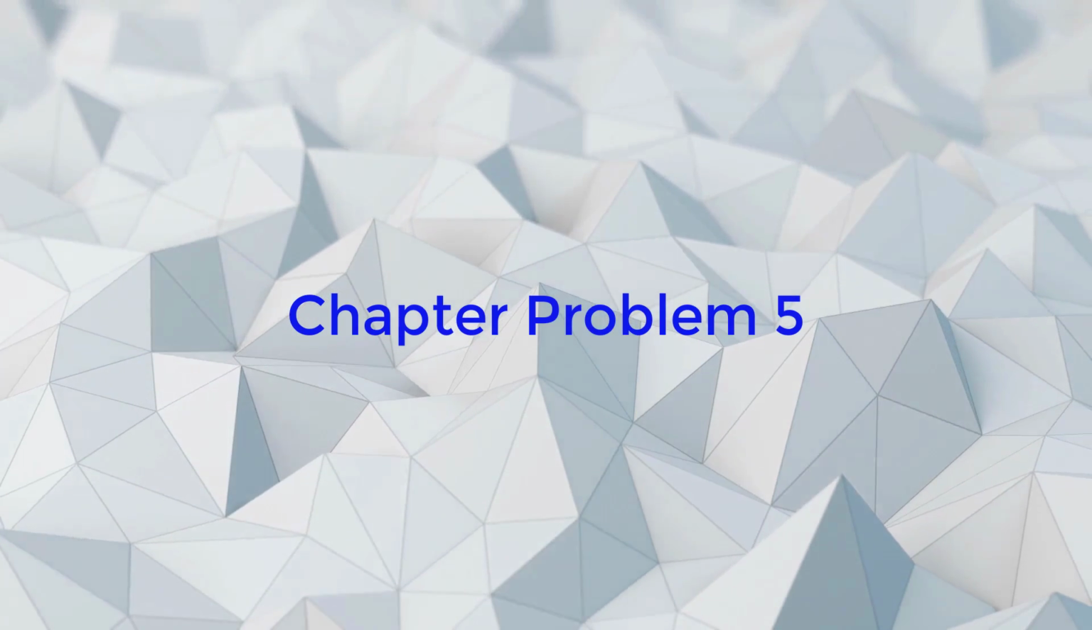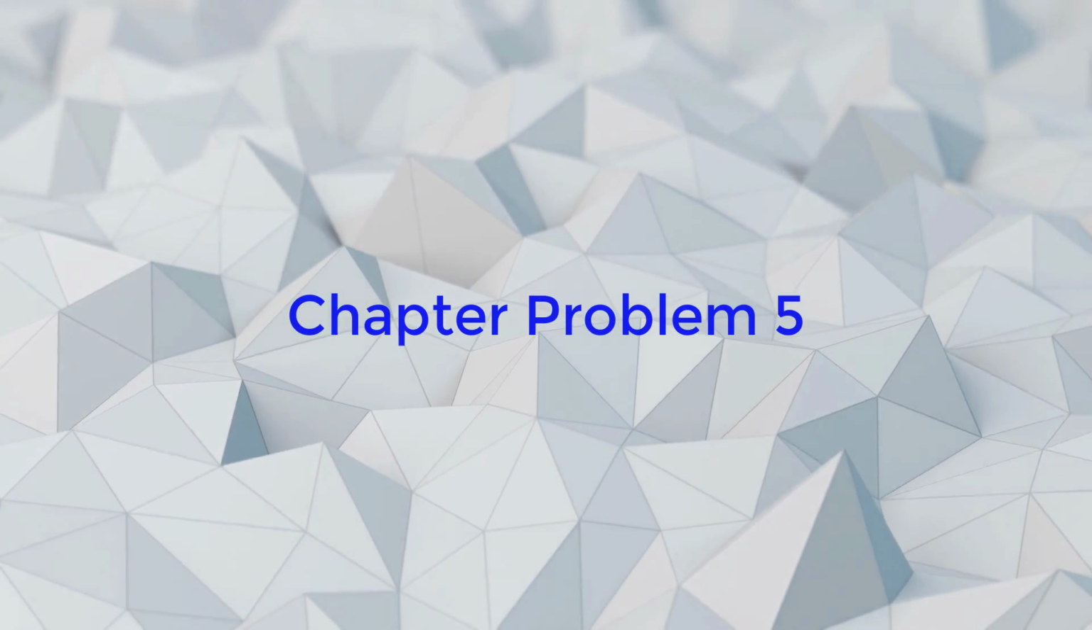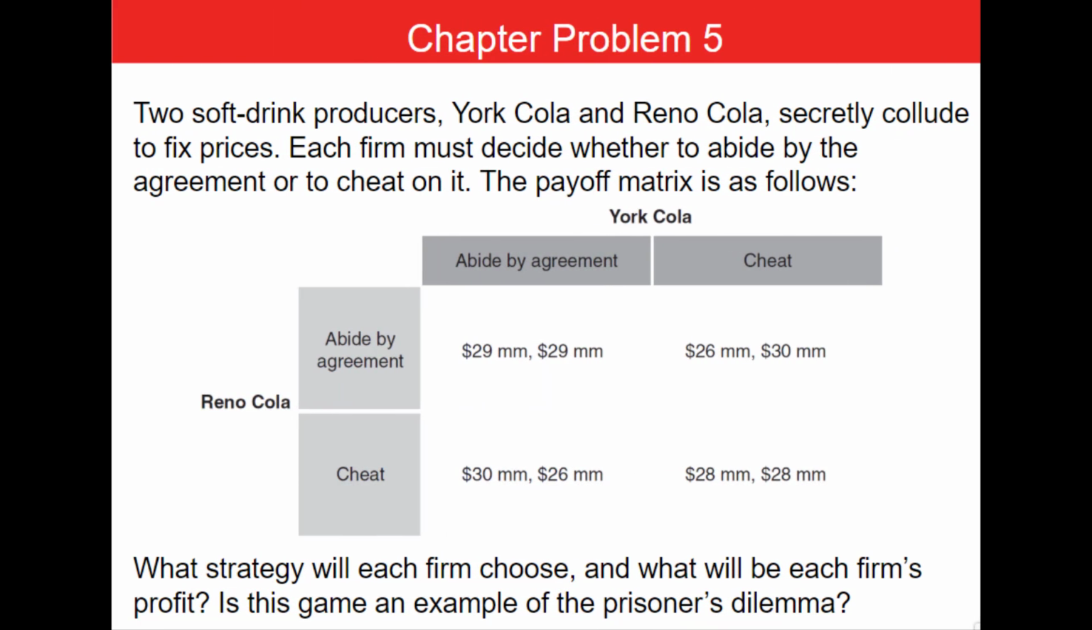Alright, let's tackle chapter problem 5. Two soft drink producers, York Cola and Reno Cola, secretly collude to fix prices. Each firm must decide whether to abide by the agreement or to cheat on it. The payoff matrix is as follows.